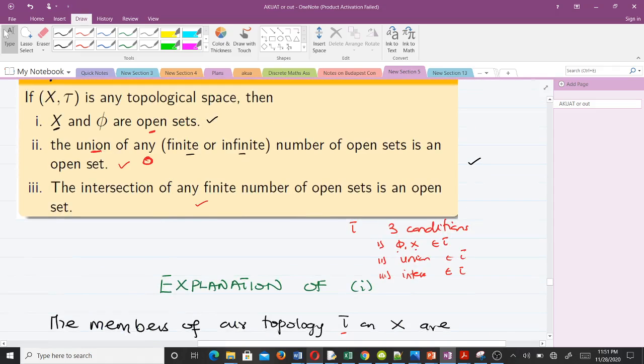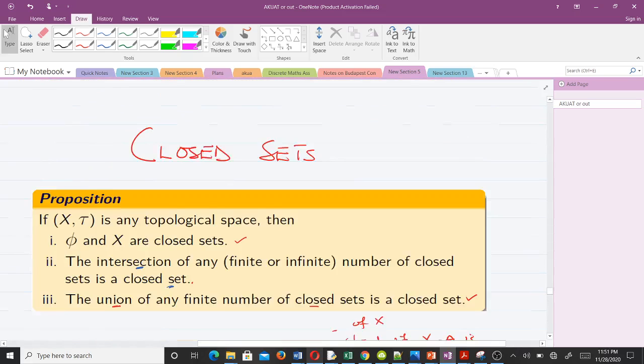So you can see here the intersection of any finite number of open sets is an open set. Okay, so it is from this that we are making that point.